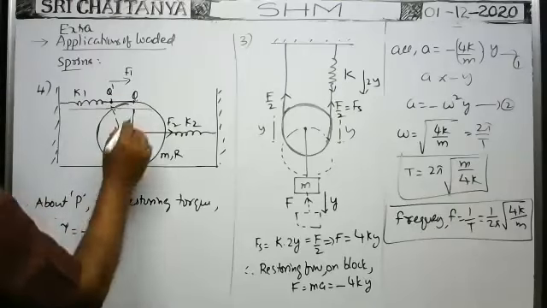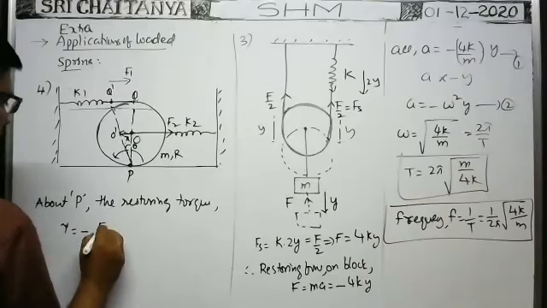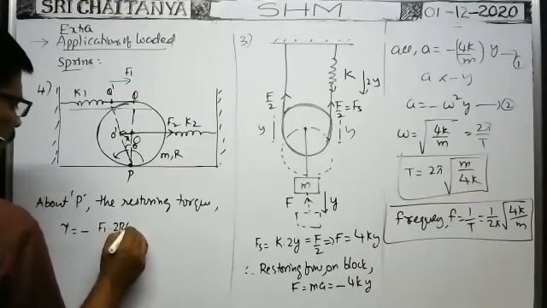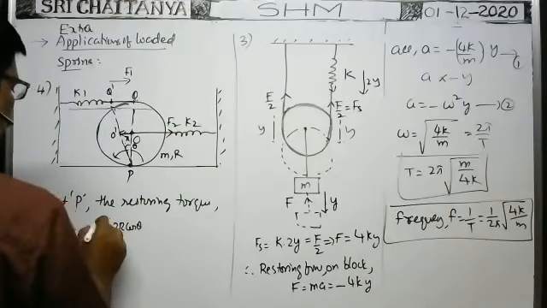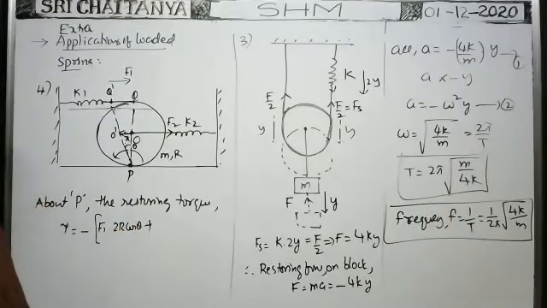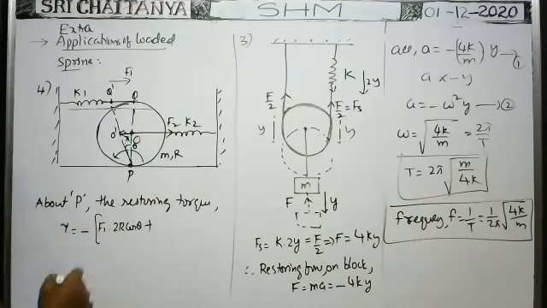Since this angle is very small, the torque due to F1 is F1 into 2r cos theta. The minus sign represents the restoring torque. The restoring torque is the torque due to this force and the torque due to this force.